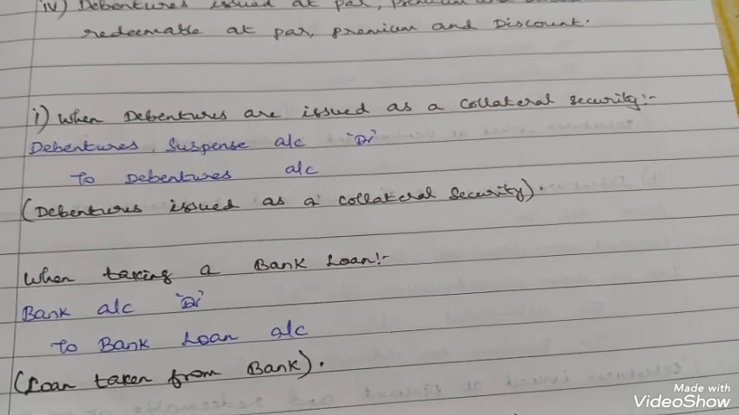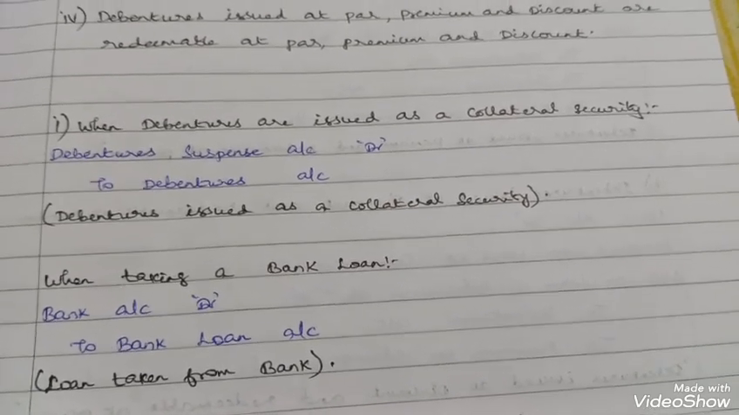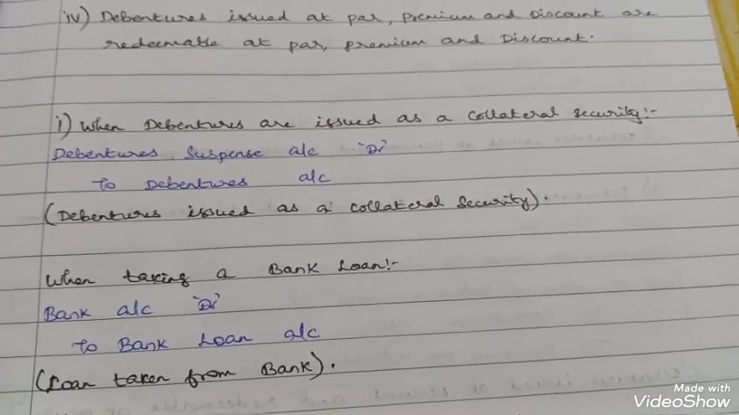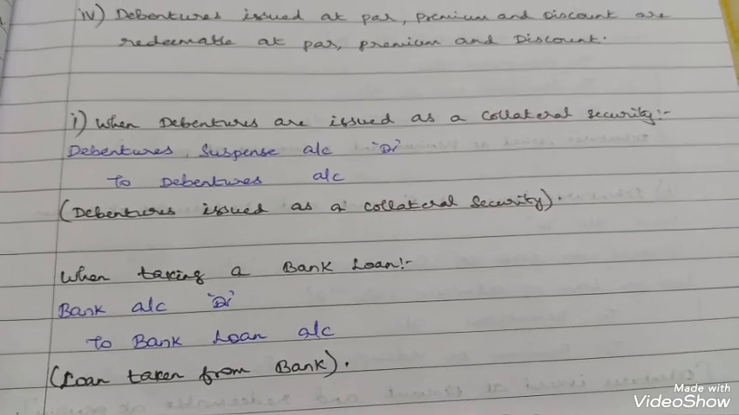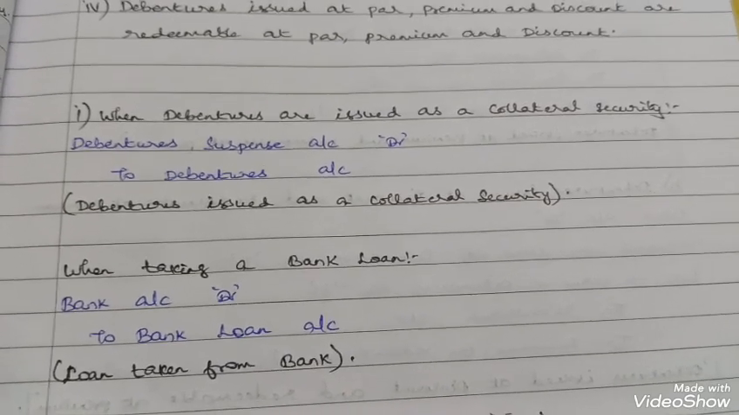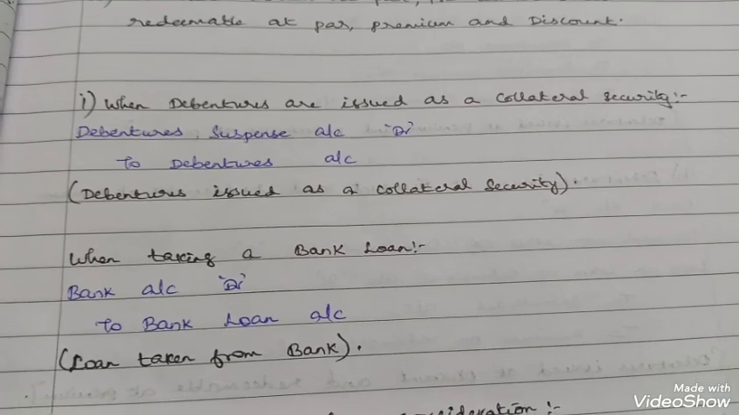While doing the sum, I will be discussing in more detail how it is affecting the balance sheet and the notes to accounts, when I move on to the real problem. So, debentures issued as a collateral security. Please note this journal entry, very important.